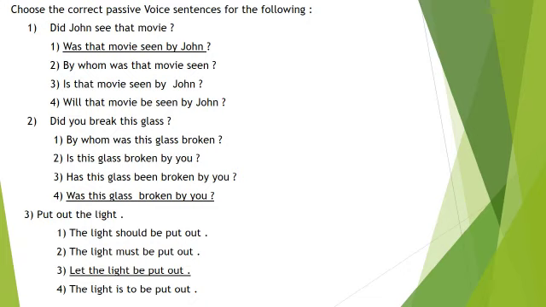3. Put out the light. Option number 1. The light should be put out. 2. The light must be put out. 3. Let the light be put out. 4. The light is to be put out. Out of the 4 options, option number 3 is the correct answer. Let the light be put out.